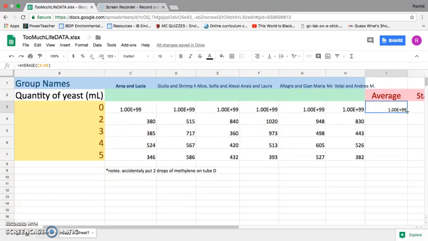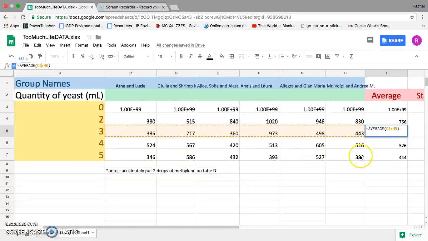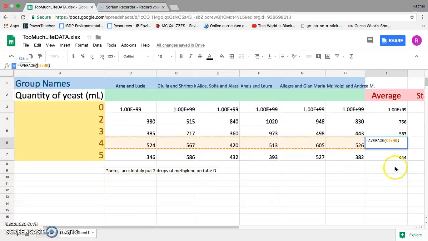Then real quickly, we can copy and paste the formula all the way down, just double checking and making sure that our area is correct. But we can also go to the very corner, and once we see this little plus sign, we can click it and drag the formula all the way down. So still, if you double check it, your range should be consistent. Okay, so we're taking the average for the first test tube, the second test tube, third test tube, etc. So we can check the range and make sure we got all the numbers that we intended to get in there for the average. So perfect.